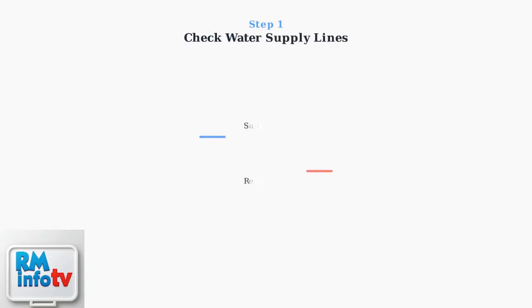To resolve the E438 error on your Navien tankless water heater, we'll walk through a systematic troubleshooting process. Each step targets a specific component that commonly causes this recirculation pump error. First, check your water supply and return lines for any obstructions. Blocked lines can prevent proper circulation and trigger the E438 error. Look for kinks, debris, or closed valves that might restrict water flow.